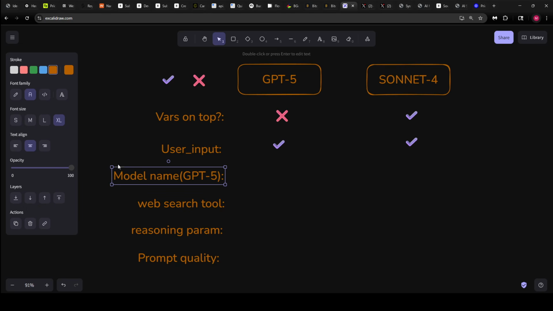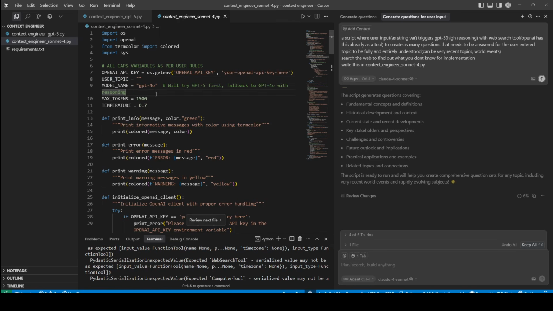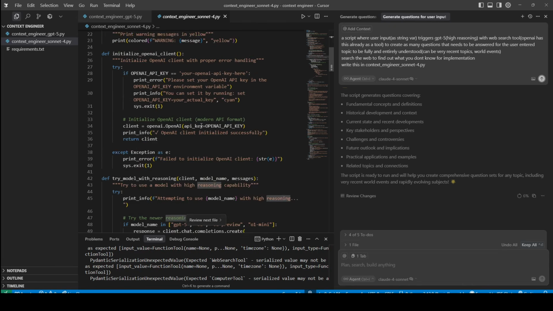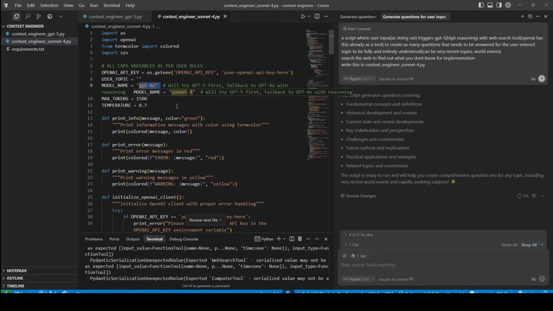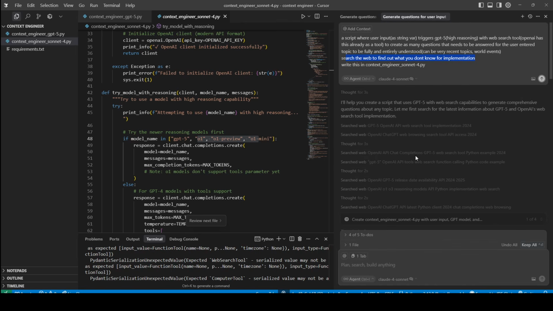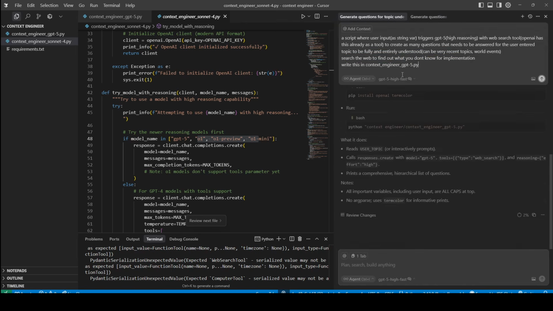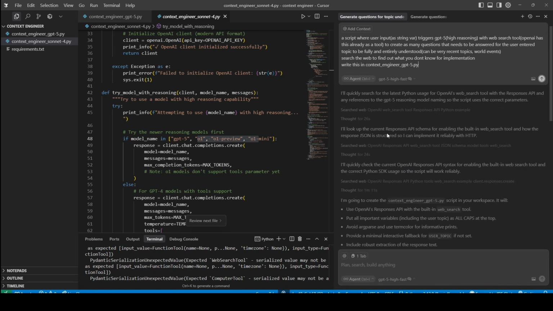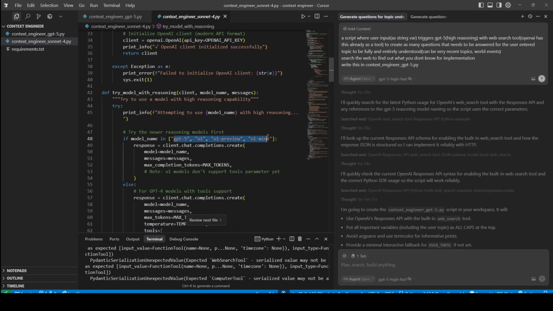Okay, this is the important part, model name. So this is where GPT-5 starts to shine. If you look at Sonnet 4, it assigns the model GPT-4o. But then also here, it wants to try a bunch of models like GPT-5, then O1, O1 Preview, O1 Mini. So let's step back a second. I did say to search the web to find out what you don't know for implementation. So both models did search the web. Sonnet searched the web, so did GPT-5, but Sonnet just did all these crazy things.